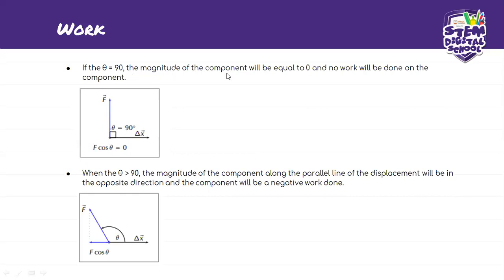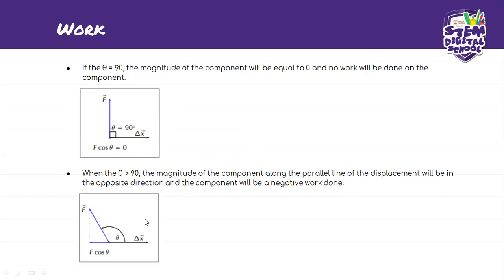The magnitude of the component will be this component. Okay, y is equal to 0. So in that case, there will be no component, which means that no work will be done. Okay, and then we move on.